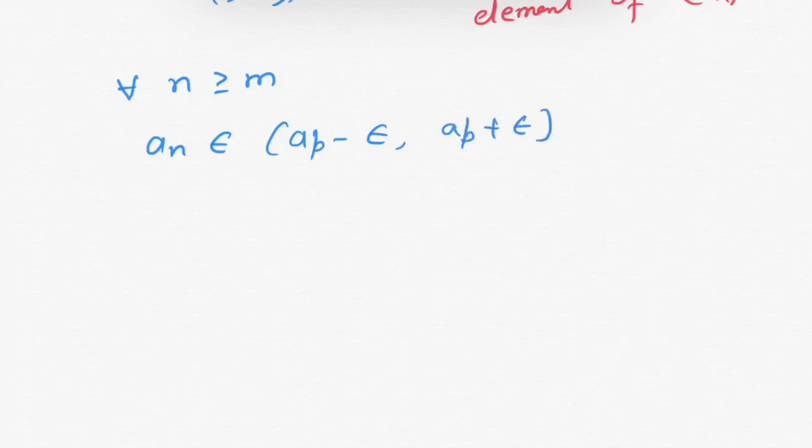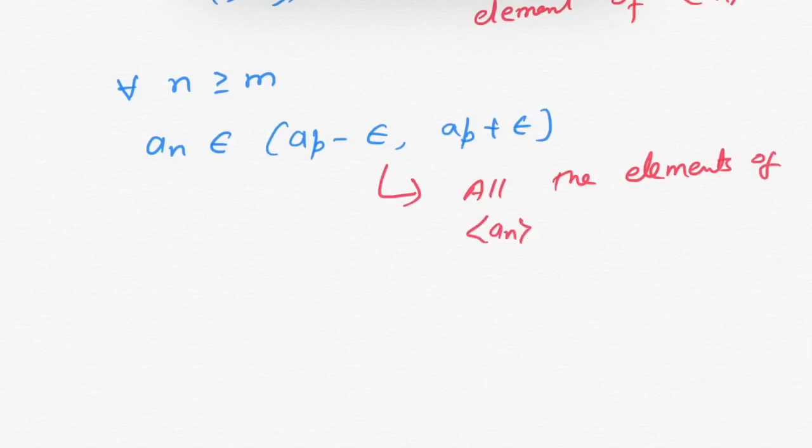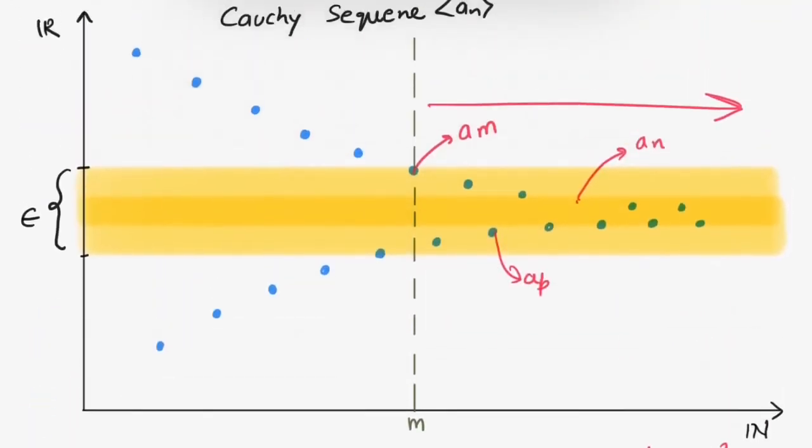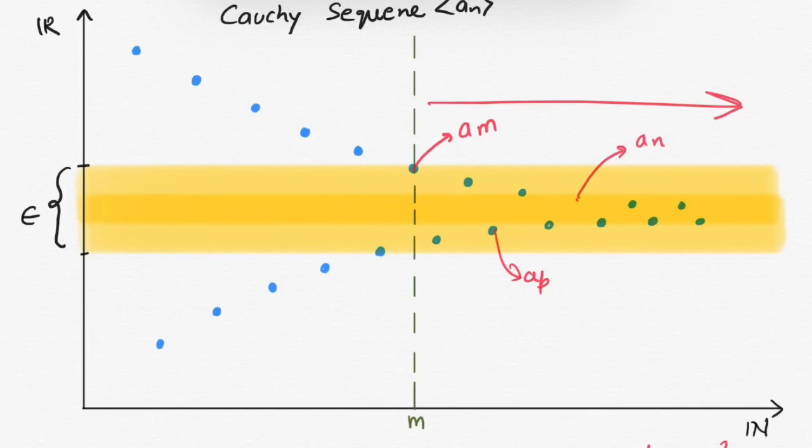And all the elements of the sequence an are lying after the term am. Now from these two conditions you can conclude this L must lie inside this yellow region.